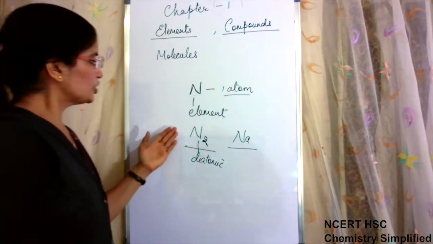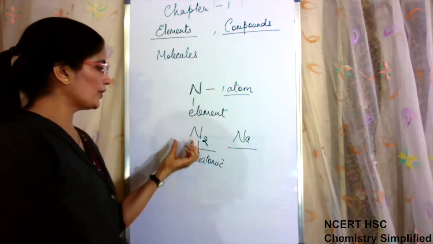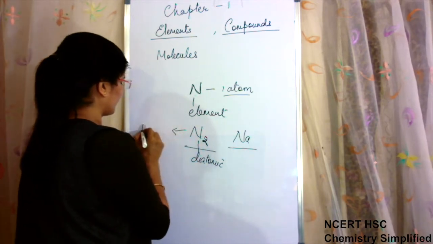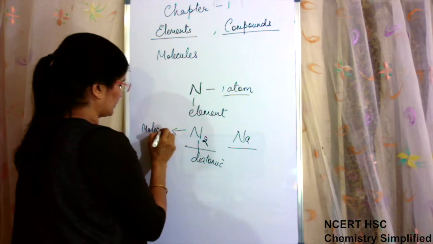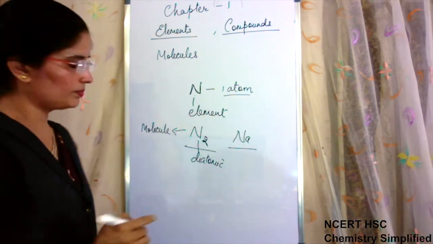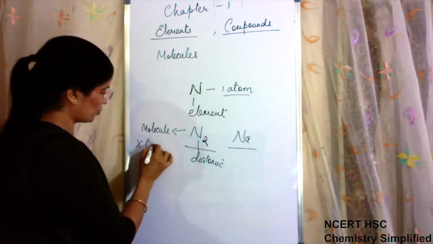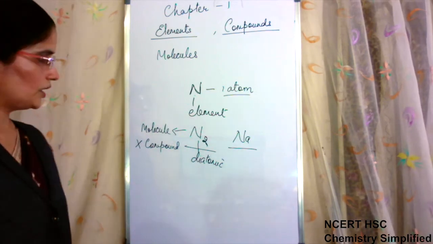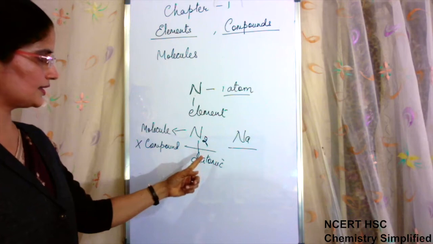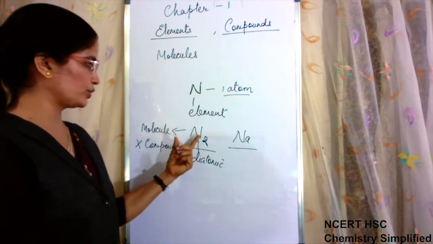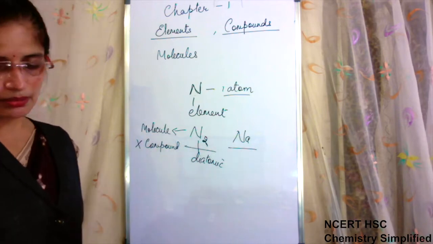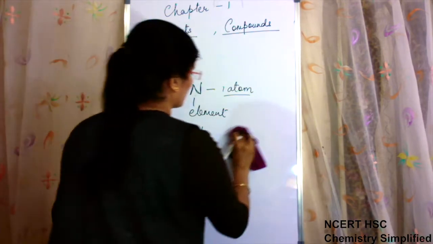Okay, so when two atoms are together, now it is no longer an atom. Now it has become a molecule. This is a molecule, but this is not a compound. Okay. Nitrogen N2, when it is written, it is a molecule of nitrogen made by two atoms of nitrogen, but it is not a compound. Clear? That means what?